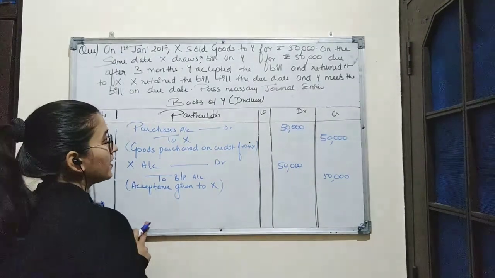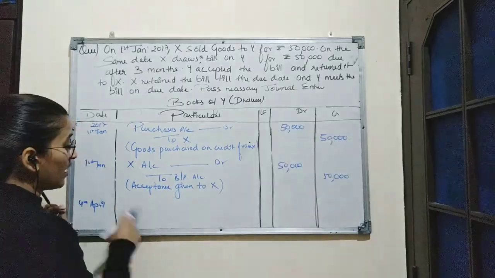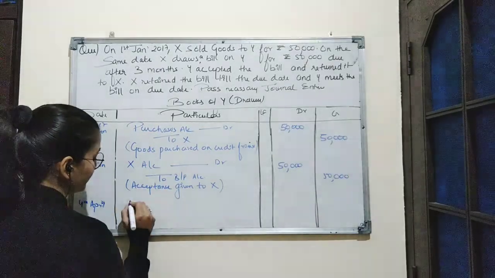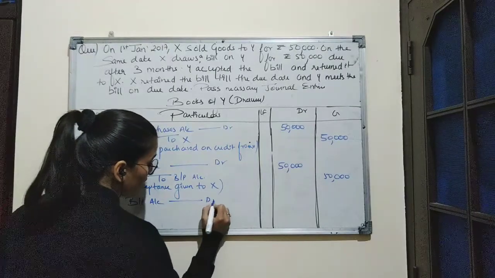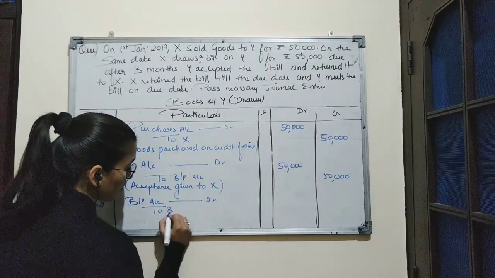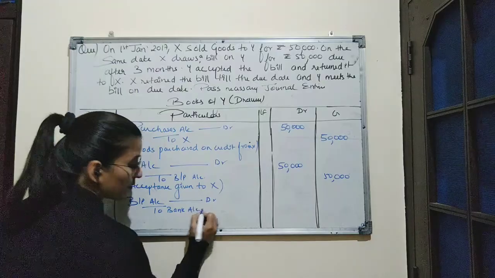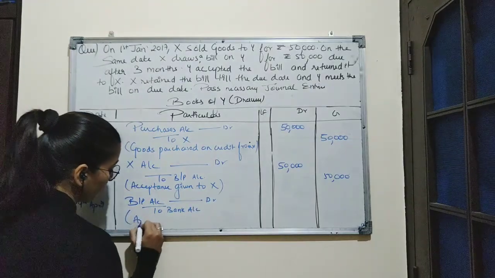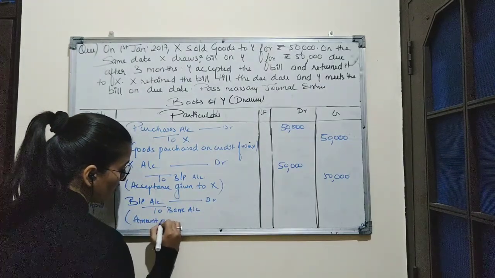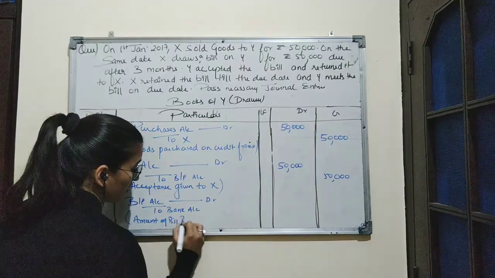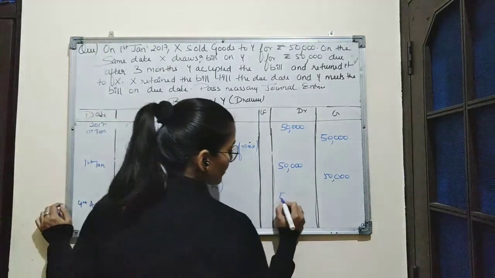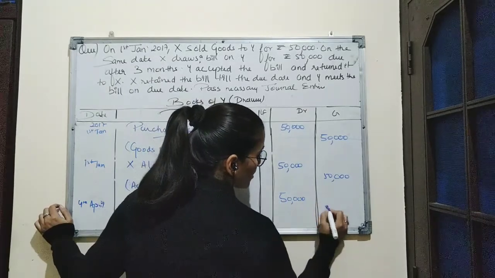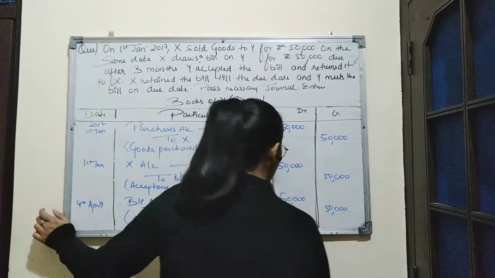Here Y is paying the amount of the bill to X. So the entry will be bills payable account debit to bank account. Narration will be amount of bill paid to X. Amount is 50,000 and 50,000.